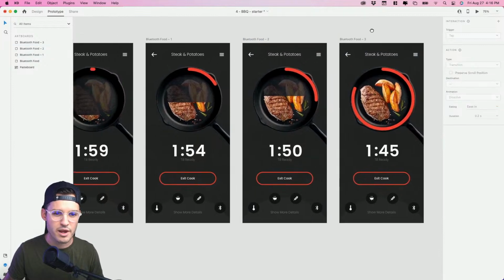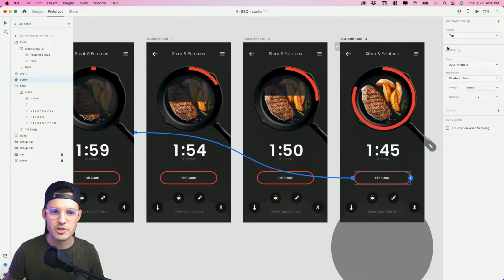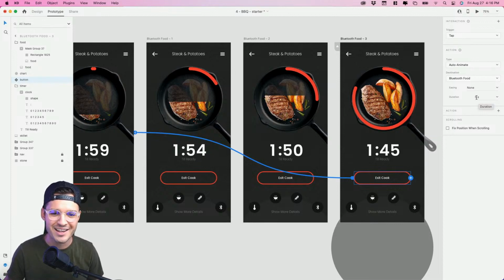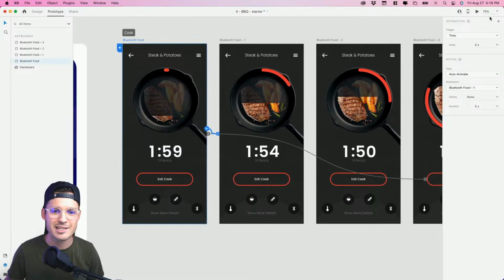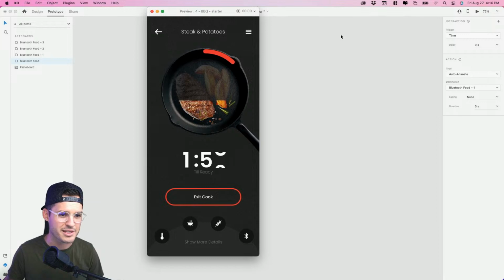All right, once we're there, let's do a tap trigger, shall we, to send it all the way back to the start so we can just keep playing with our prototype. Let's auto animate. We should see a lot of movement and stuff when we go back. But let's do that in a total of 1 second just for fun, and let's preview our prototype and see it immediately started without us even touching anything.